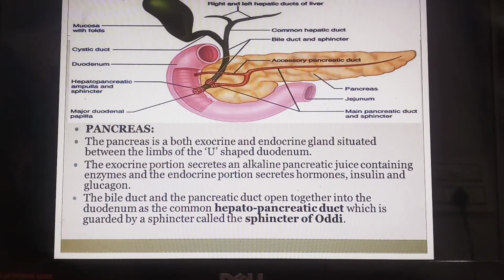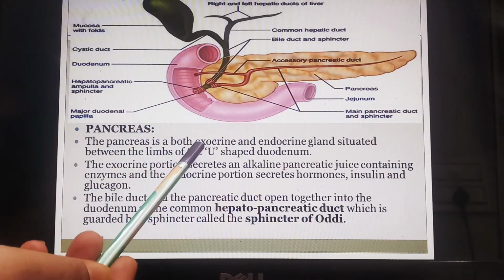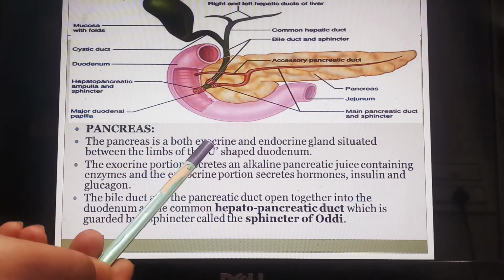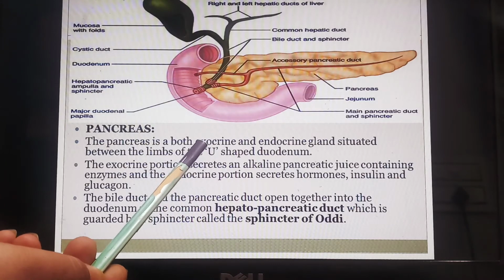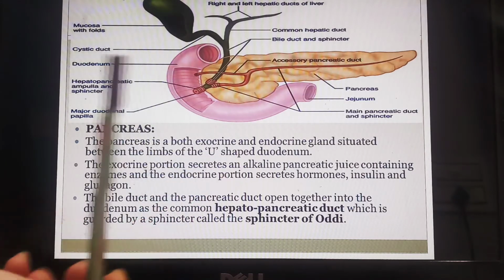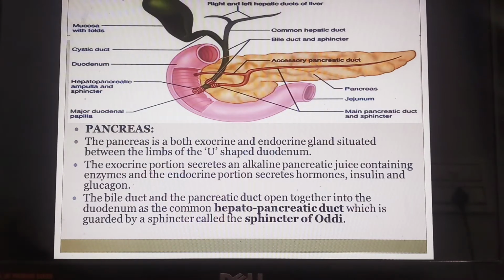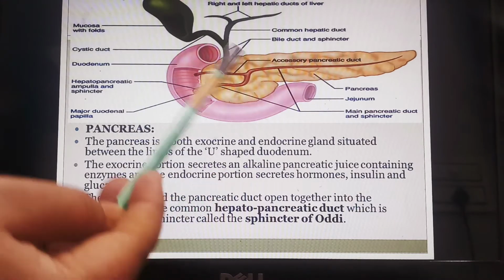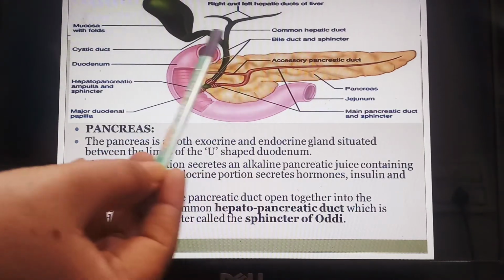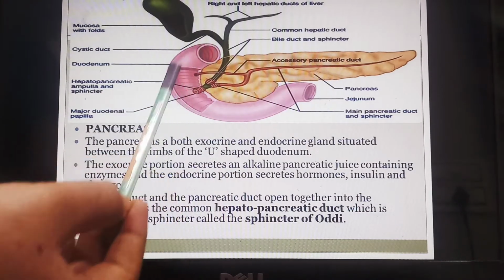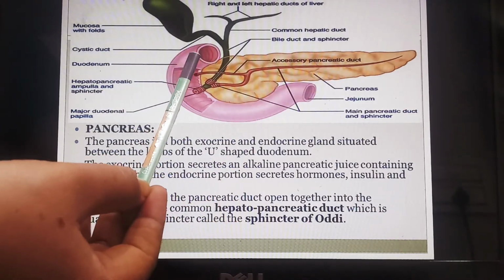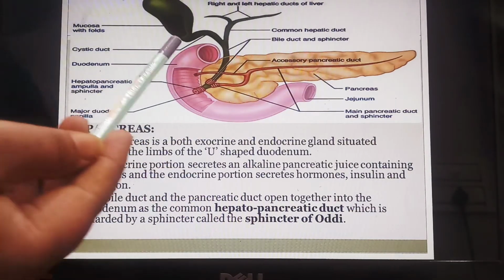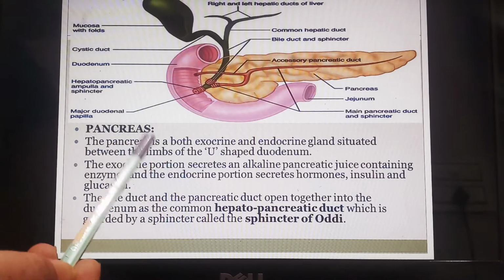So if we talk about the pancreas, it works both as exocrine as well as endocrine. So exocrine means that it secretes the different enzymes, and endocrine means it secretes the different hormones. Fine. And it is situated between the limbs of the U-shaped duodenum. We know that this is the curve of the duodenum. As it is arising from the stomach, there is a C-shaped curve of the small intestine. This part is called the duodenum. So in the curve of the U-shaped duodenum, the pancreas is situated.